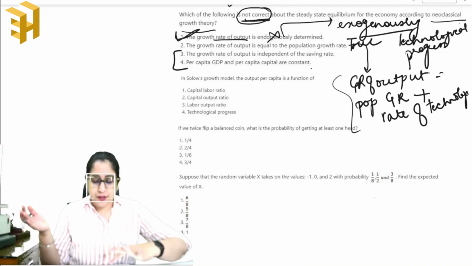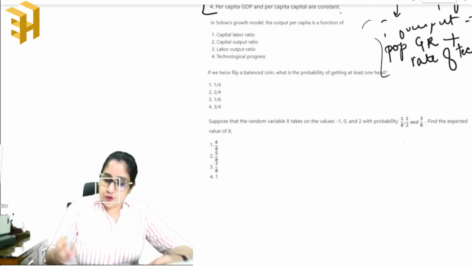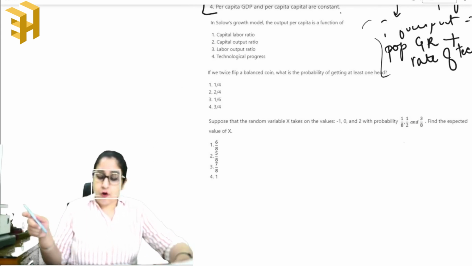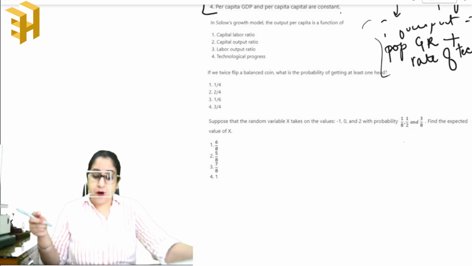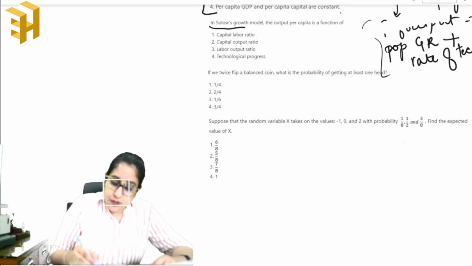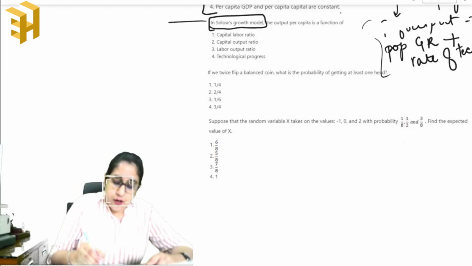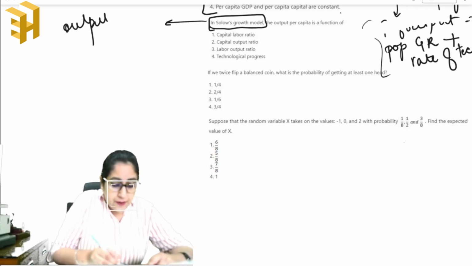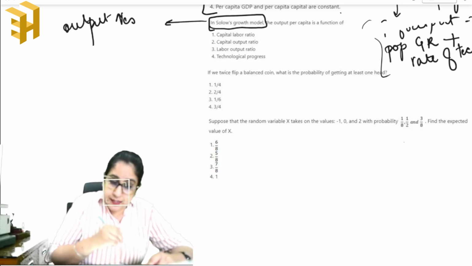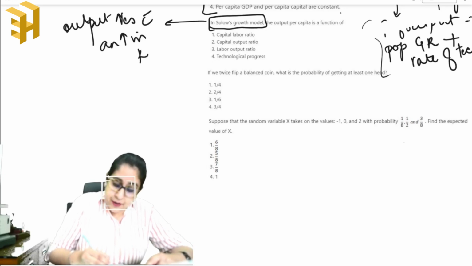Next, in Solow's growth model, the output per capita is a function of... first we need to understand what Solow's growth model is in brief. According to Solow's growth model, the output increases with an increase in capital per worker.